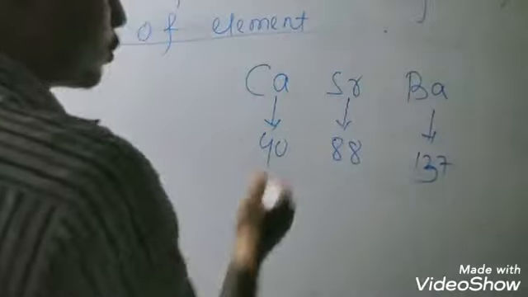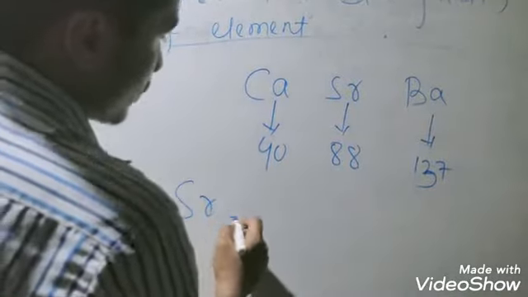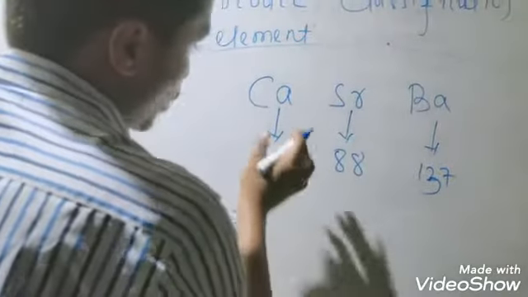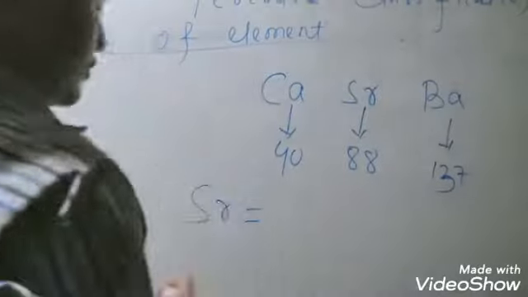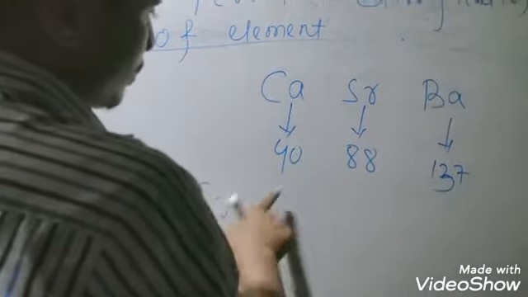According to him, the atomic weight of strontium should be equal to the average weight of calcium and barium. Strontium atomic weight is 88, calcium atomic weight is 40.